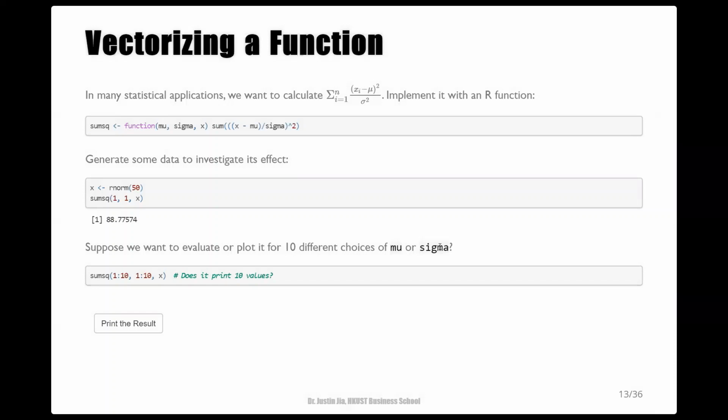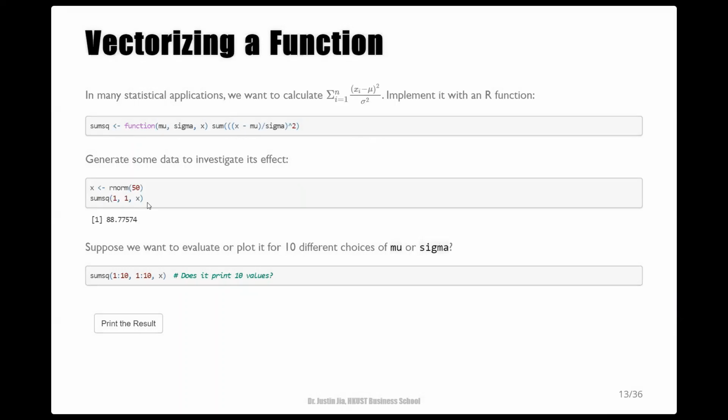In many statistical applications, we may want to calculate the sum of squares for normalized data. Let's implement this calculation with an R function. Name it sum square. And then generate some data to investigate its effect. And it works. This call outputs the sum of squares with the data normalized by this pair of mu and sigma.